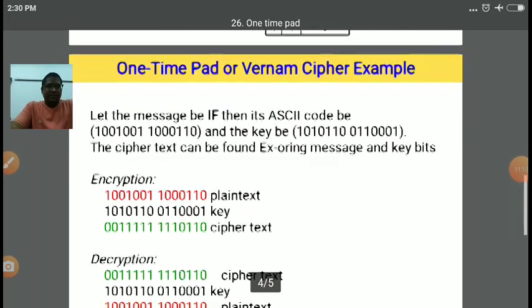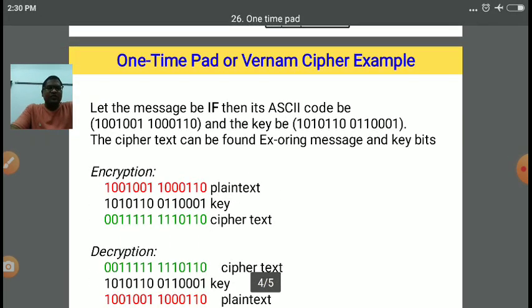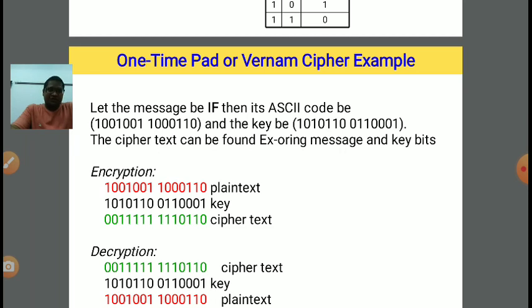Now, one example we are taking. Suppose we have a message IF. So I has a separate ASCII code, F has a separate ASCII code. Suppose we start from 65. I is at which position? A, B, C, D, E, F, G, H, I. I is at the 9th position. So the ASCII codes will be 65, 66, 67, 68, 69, 70, 71, 72, 73.